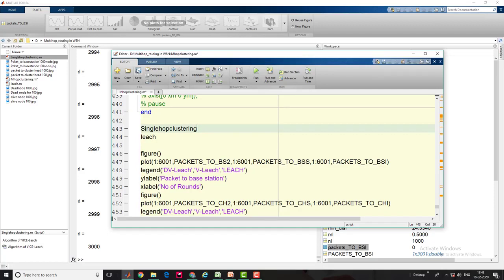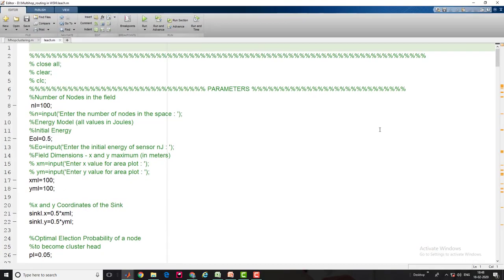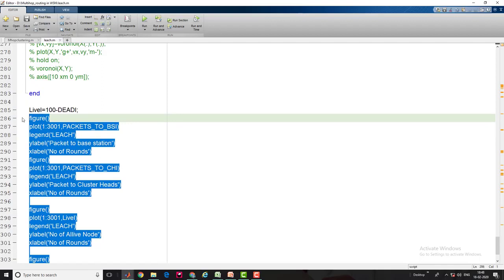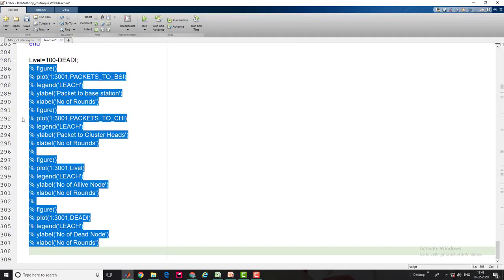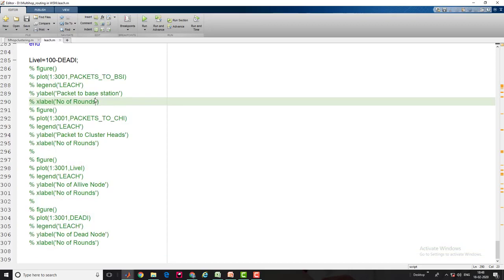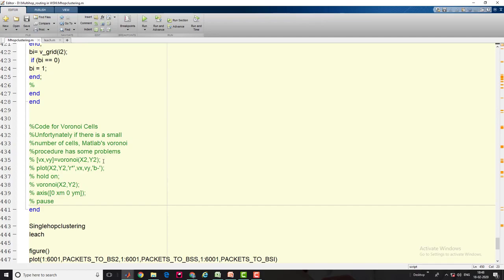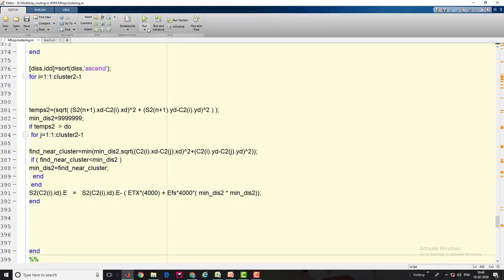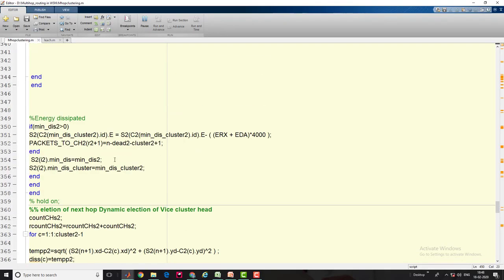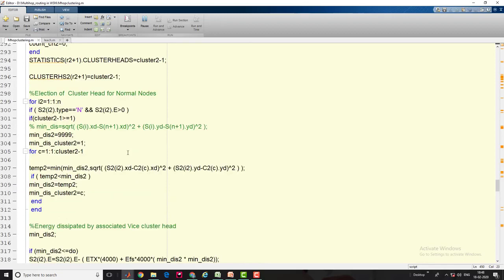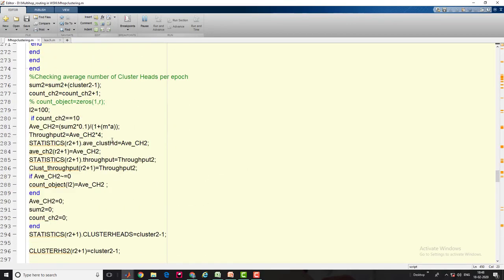Okay guys, so yes, I'm done, I guess. I need to comment the graph part so that it won't affect the performance. So let's move and we'll see how the multi-hop routing protocol actually works. So let me run it, and meanwhile I will explain the concept, what exactly I wanted to say. So guys, here the methodology will actually affect.